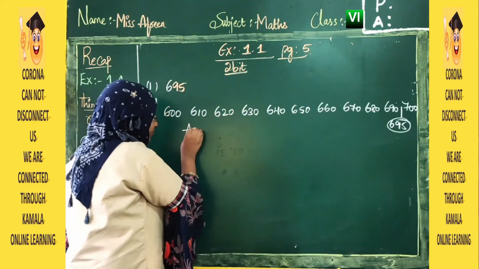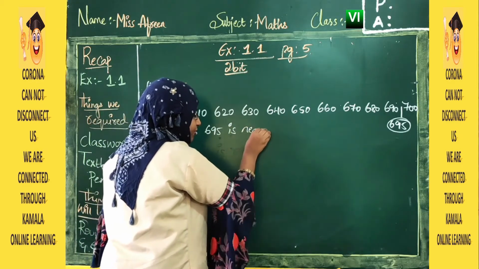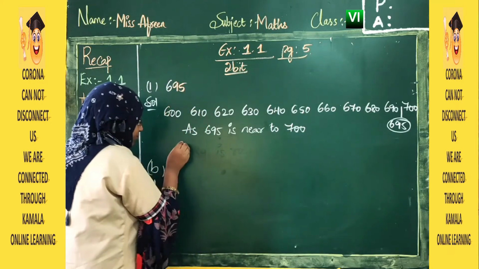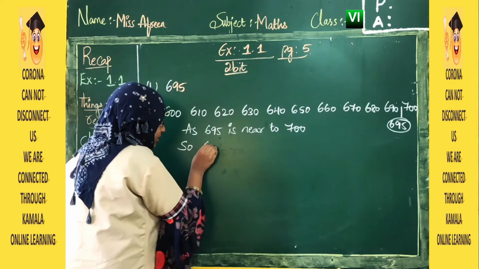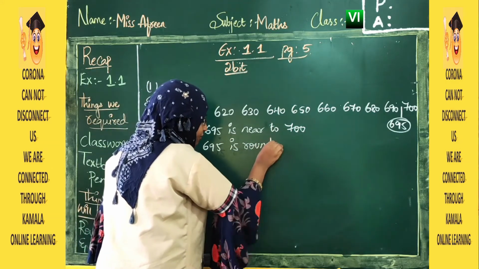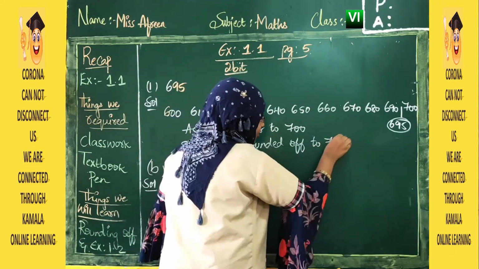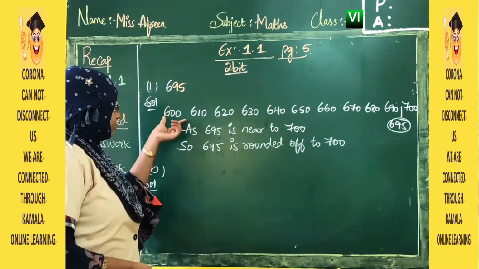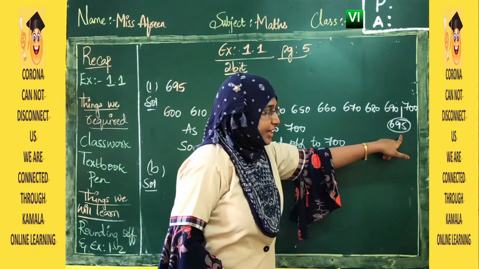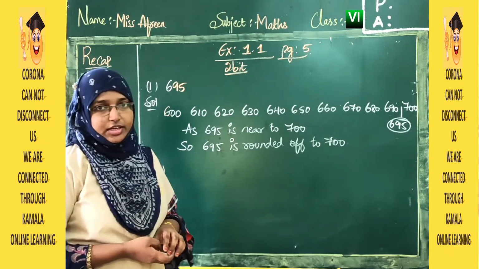So as 695 is near to 700, 695 is rounded off to 700. Fine. Our number is between 690 and 700, that is 695, which is very close to 700. So we are rounding off 695 to 700.